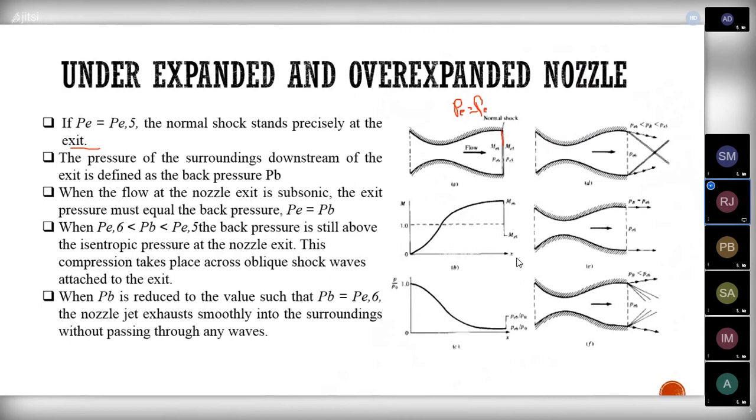When it comes to the fifth condition, the normal shock moves from the throat to the exit of the nozzle, and it will stop here.